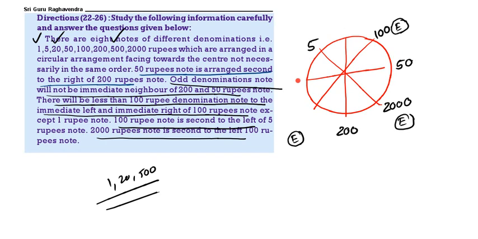So here we can write 500, or here we can write 500. Then, except the 1 rupee note, it is clearly mentioned. So here I can't write 1 rupee, and I can't write 500. So here it will be 20. Since it is even, here I can't write 1. So this will be 1, this will be 500. This is the arrangement we got. This is the correct arrangement. Now based on that we should answer the question.